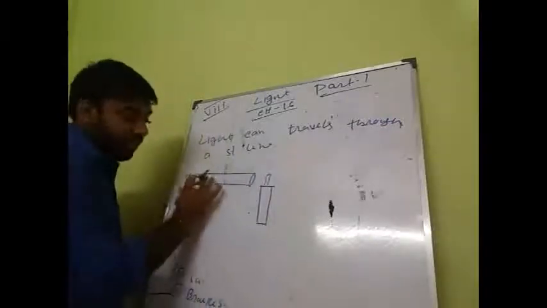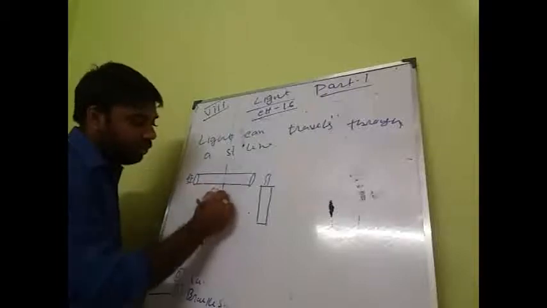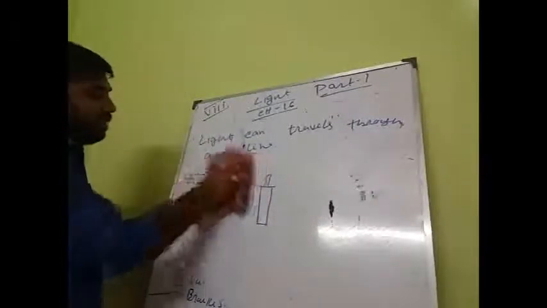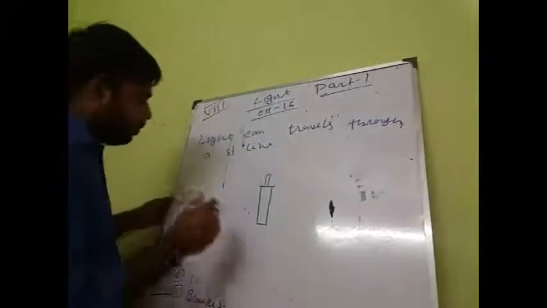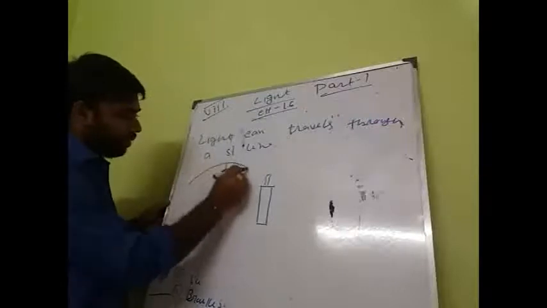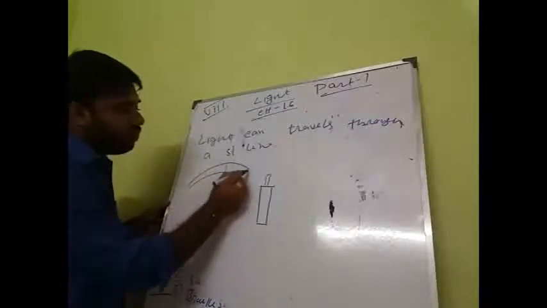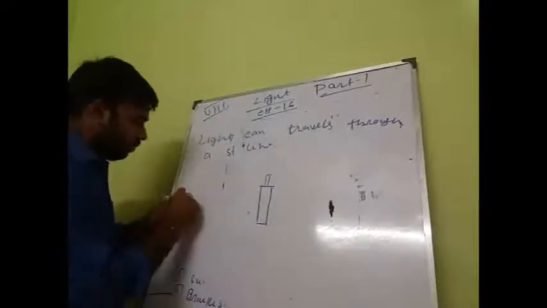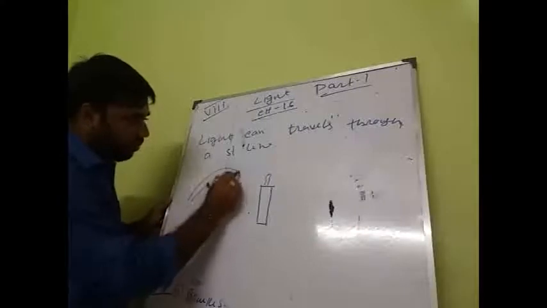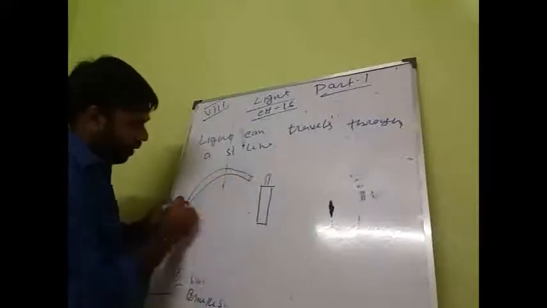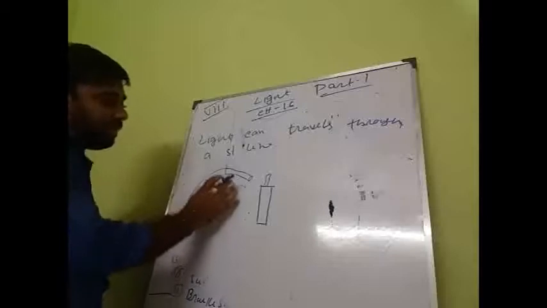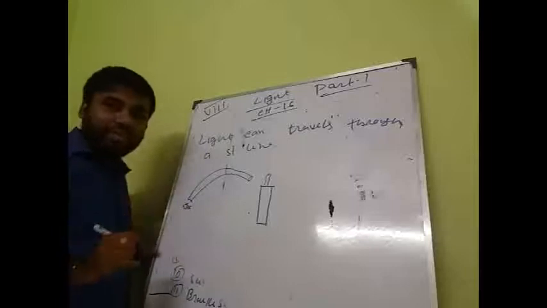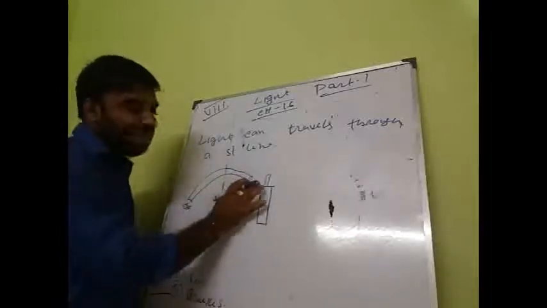Next, replace that straight tube with a curved tube. Now, if you put your eyes at the end of the curved tube, you will not be able to see the candle flame.